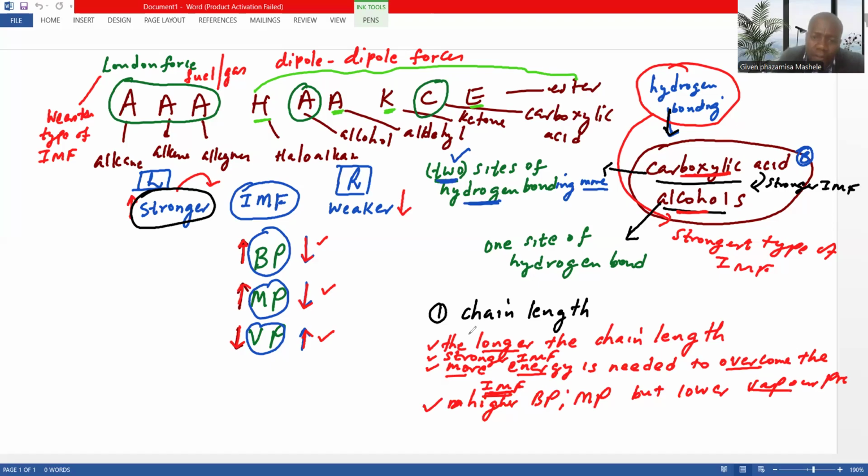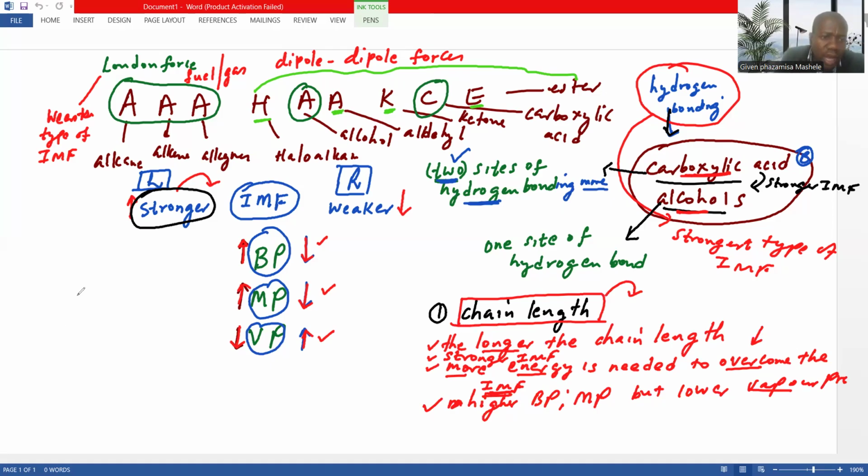So a compound that has a longer chain length needs more energy to overcome the intermolecular force. I believe you guys are following. So this is one of the factors that can affect the boiling point, the melting point, or the vapor pressure.